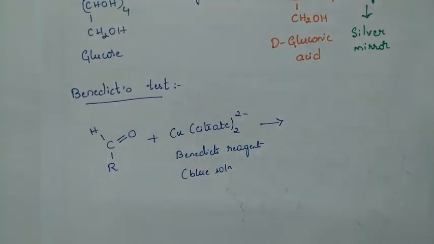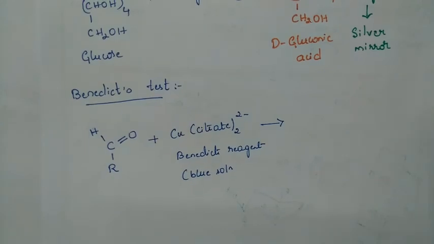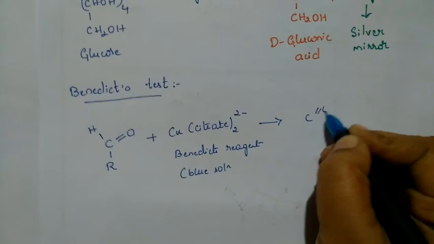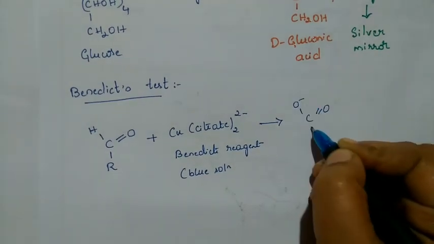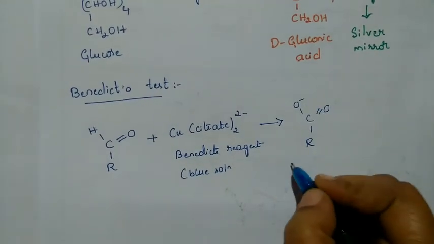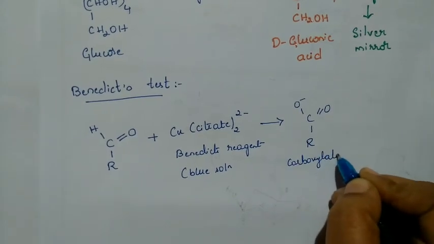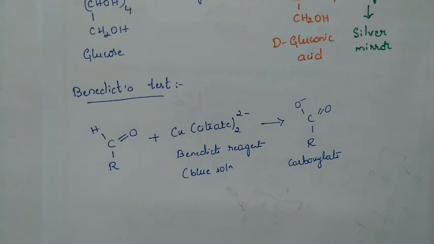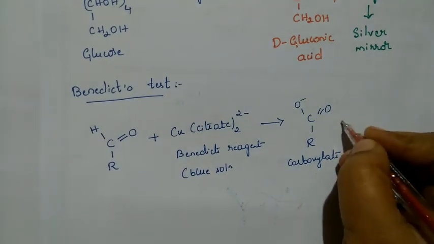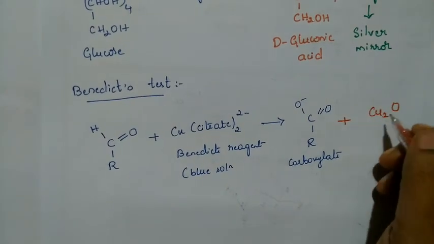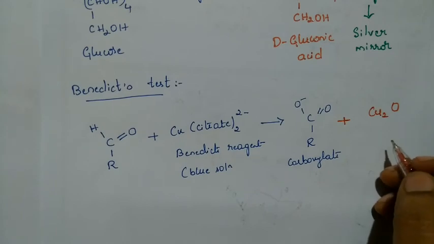What is it going to give rise to? It gives rise to R-C double bond O, O minus, that is nothing but a carboxylate ion, and a very important compound, Cu2O, that is cuprous oxide.